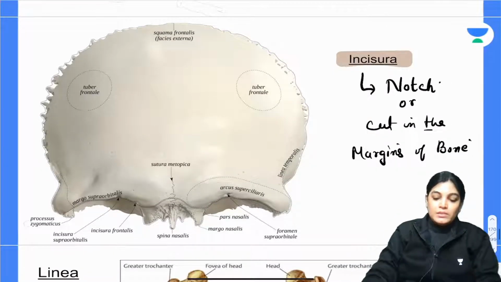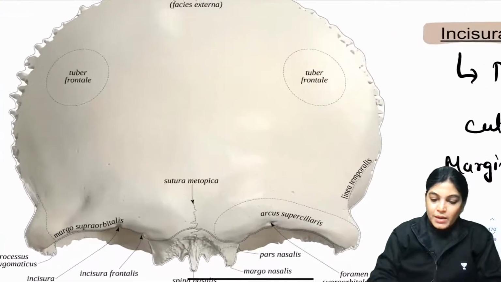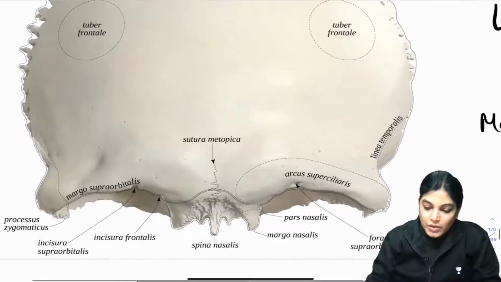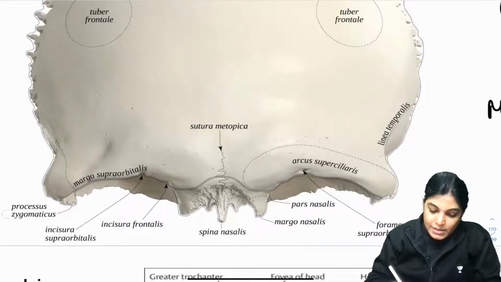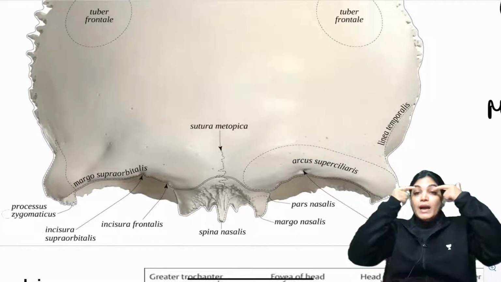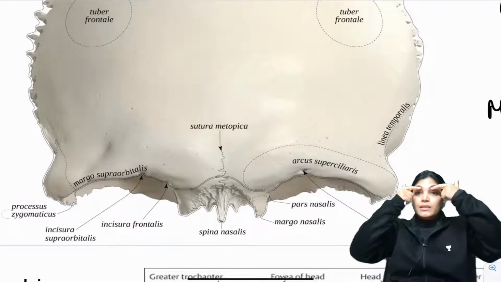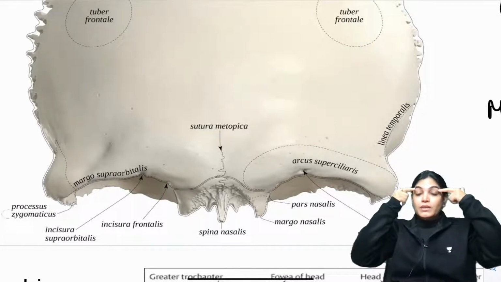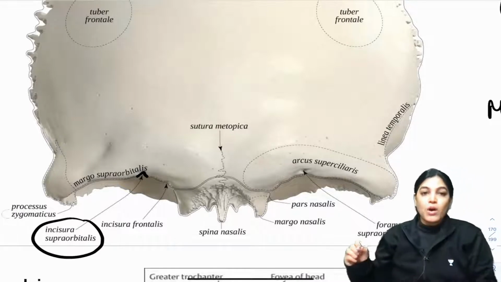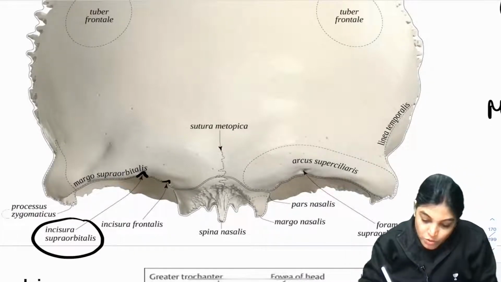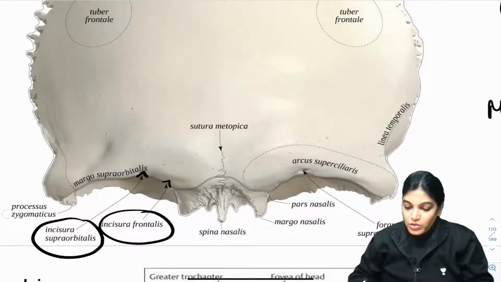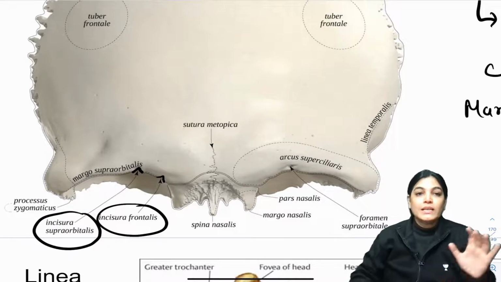Now let me show you this diagram. This is the frontal bone which you are seeing, and when I enlarge it you can see lower down there is a notch here. There is a notch at the superior margin, just above the eyeballs. This notch is called incisura supraorbitalis. There is also one notch more towards the medial aspect. This is called incisura frontalis. These are small notches seen at the border of the bone.